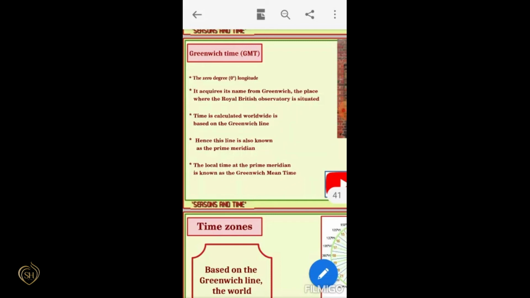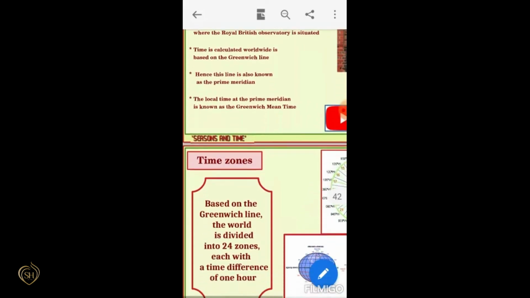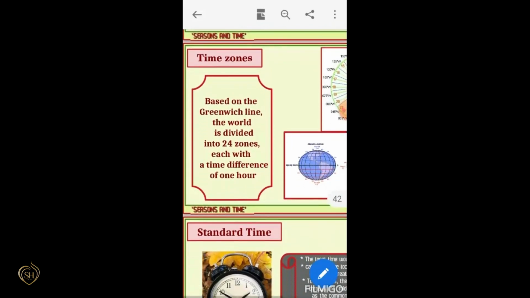Time is calculated worldwide based on the Greenwich line, hence this line is also known as the prime meridian. The local time at the Greenwich Meridian is known as Greenwich Mean Time or GMT.